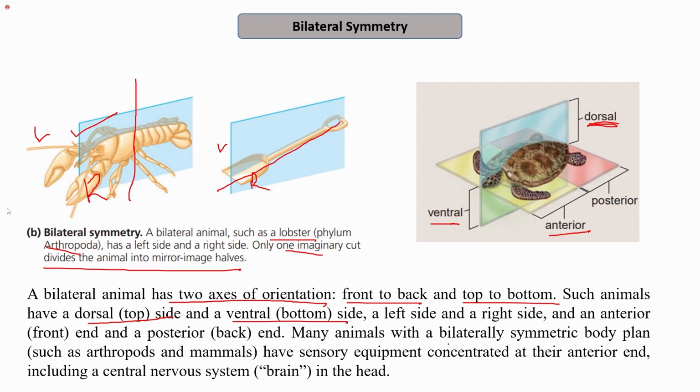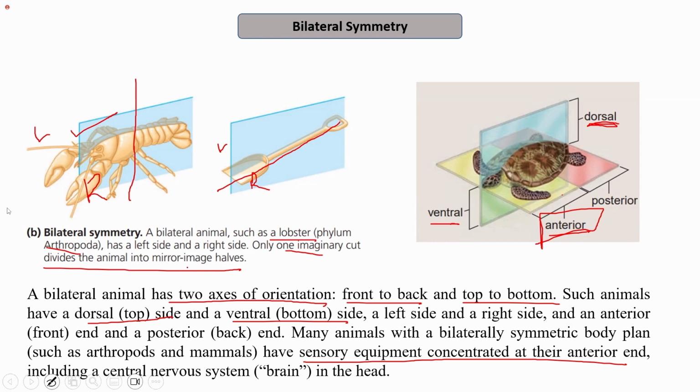Many animals with bilaterally symmetric body plans, such as arthropods and mammals, have sensory equipment concentrated at their anterior end. Most organisms, even humans, have the brain at the anterior end. Most of the sensory equipment is concentrated at the anterior end, including a central nervous system, for example the brain in the head, which is present on the anterior side, not on the posterior side.